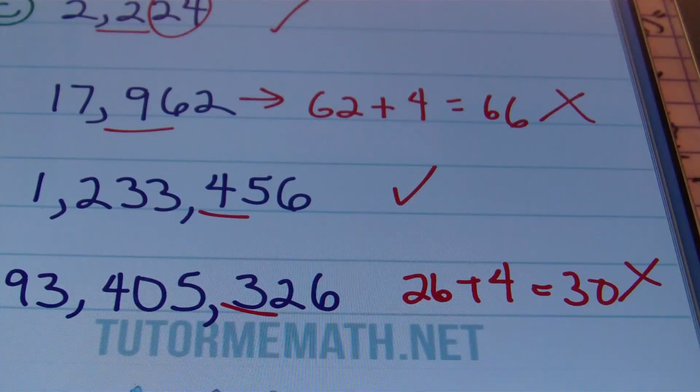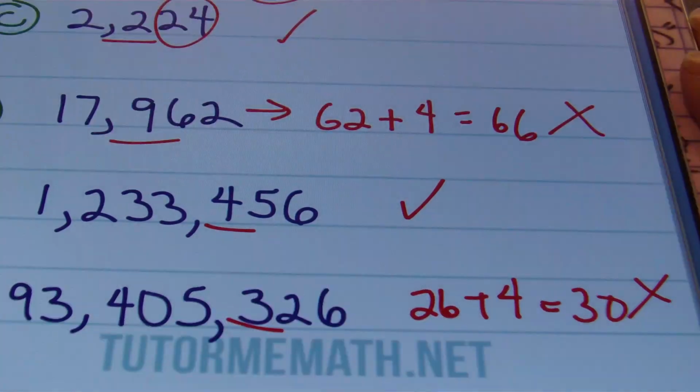93,405,326 is not divisible by 8. That was fine. All right, let's go ahead and check out our next rule for divisibility.